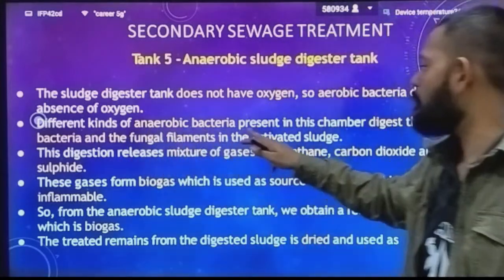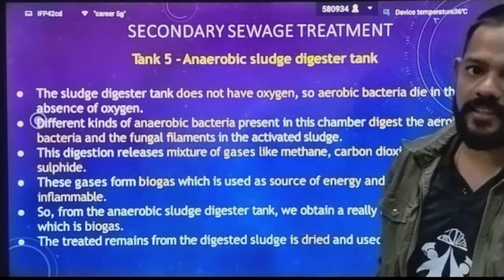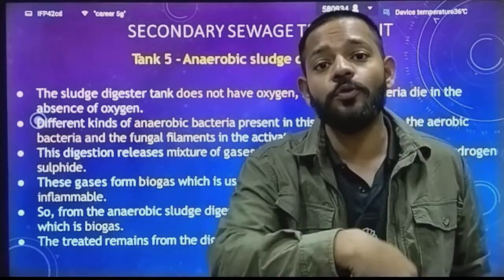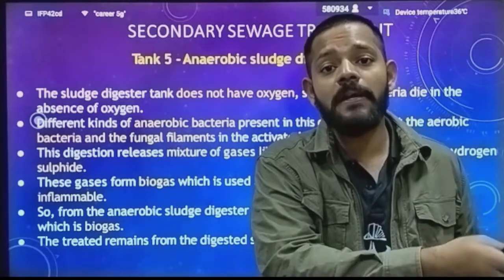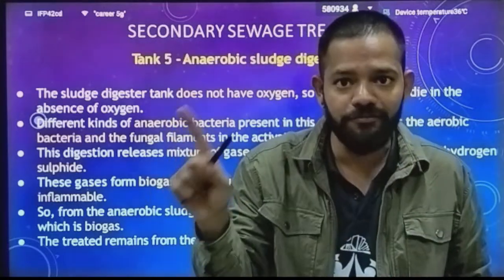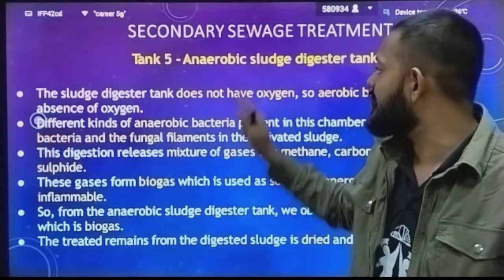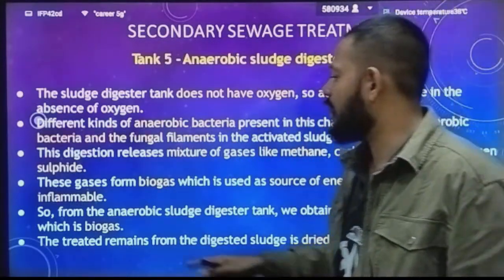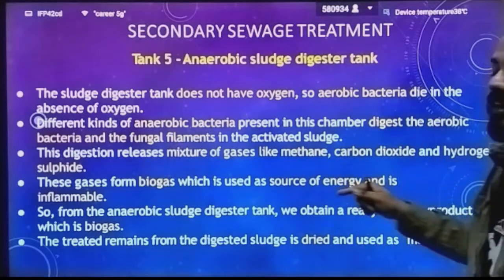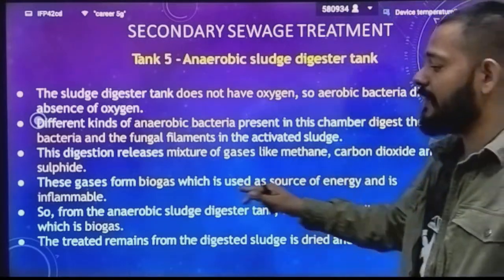Different kinds of anaerobic bacteria present in this chamber digest the aerobic bacteria and the fungal filaments in the activated sludge. Now these anaerobic bacteria will start to eat the dead aerobic bacteria and fungus, because those cannot live without oxygen. They are eaten by the anaerobic bacteria in the sludge digester tank. This digestion releases a mixture of gases like methane, carbon dioxide and hydrogen sulfide. These gases form biogas, which is used as a source of energy and is inflammable.